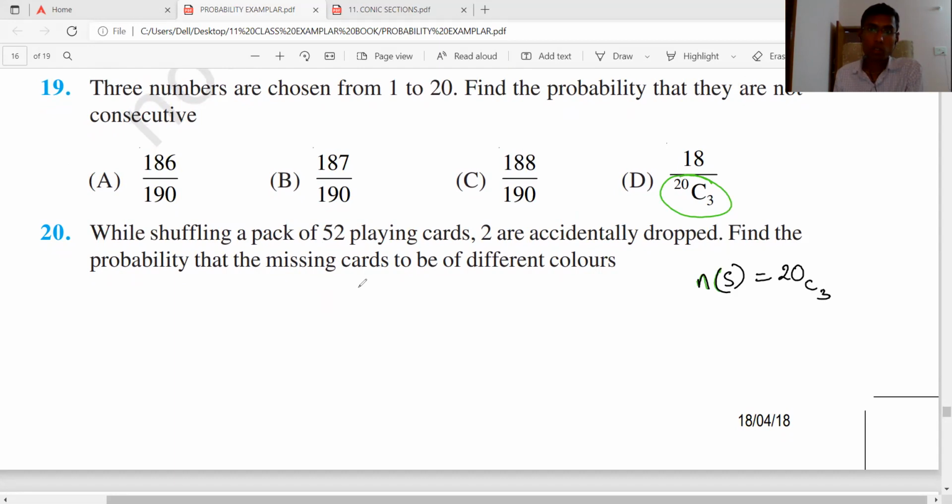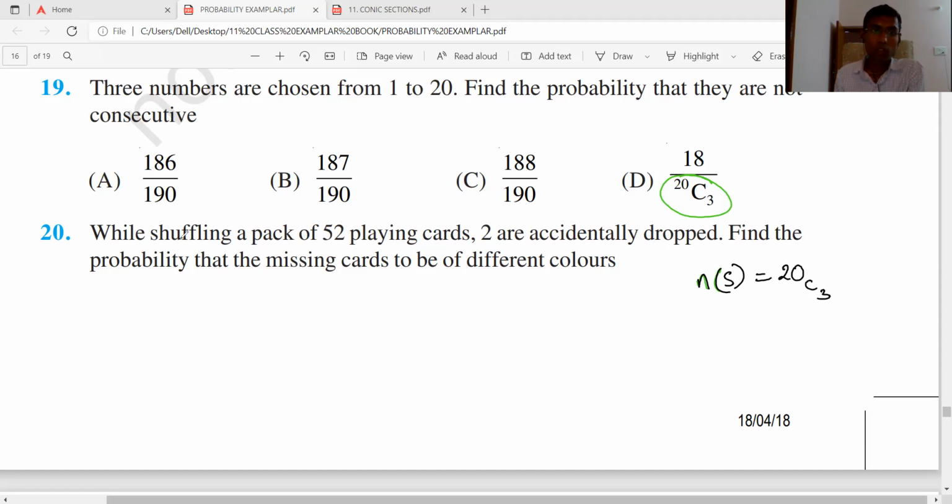If they are consecutive, it will be 18 by 20C3. Yes, exactly. They are consecutive, 18 by 20C3. So we subtract the value from 1: 1 minus 18 by 20C3. Okay, good. Whatever comes, that's the answer.